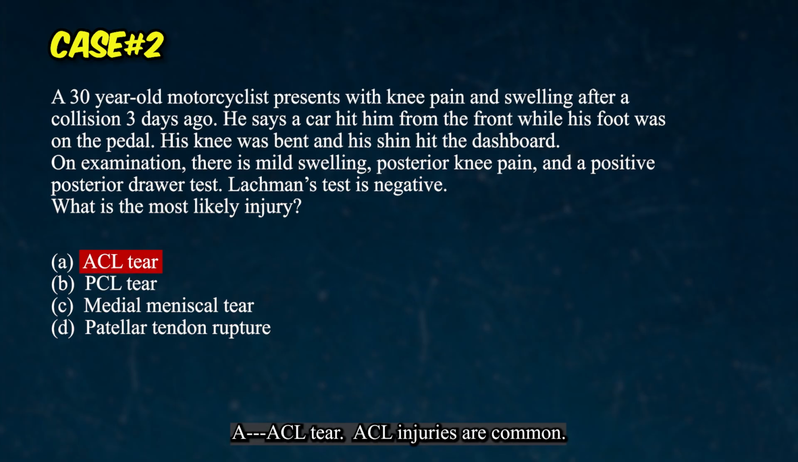Option A, ACL tear. ACL injuries are common and the knee was bent during impact. That could stress the ACL, but here's the specific clue that rules out ACL. Lachman's test is negative. Lachman's is the most sensitive test for ACL integrity. If it's negative, the ACL is likely intact. And the mechanism, a direct posterior force on the tibia with the knee flexed, like a dashboard hitting on the shin, that pushes the tibia backwards. That stresses the PCL, not the ACL.